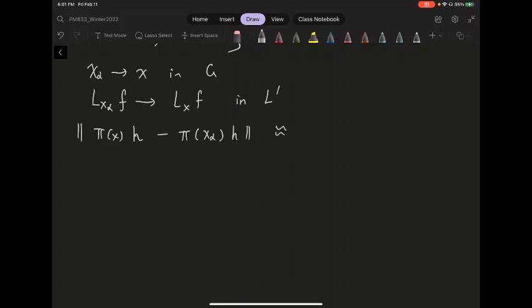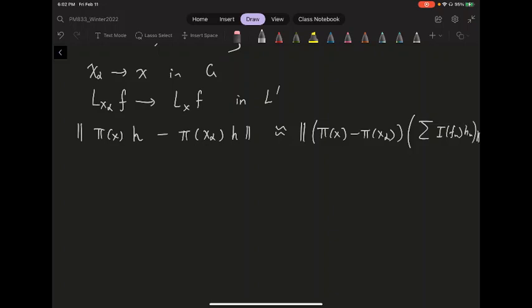Let me wave my hand a little bit. Because the span of these I functions evaluated on h is dense, you can approximate this h by some summation of I functions evaluated on h. So this is approximated by pi of x minus pi of x alpha evaluated on this summation of I of some Fn Hn, okay?